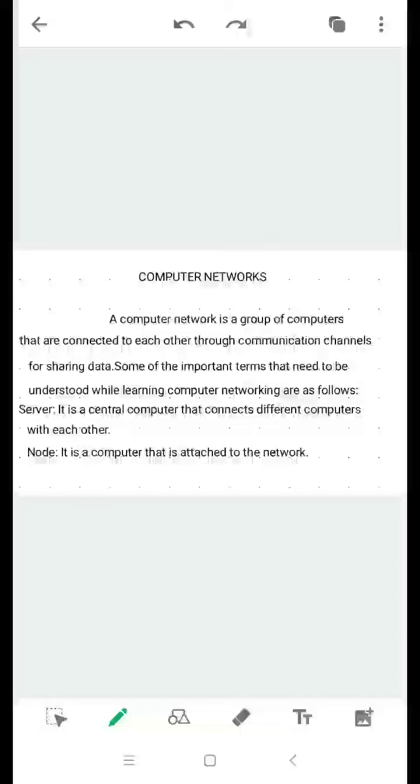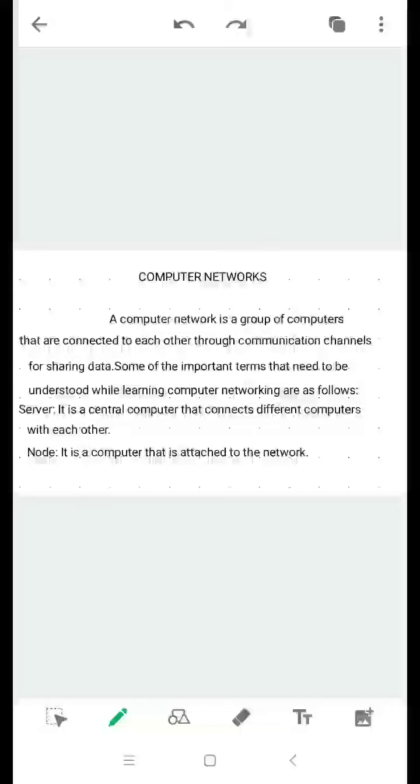Some of the important terms that need to be understood in computer networking are server and node. A server is a central computer or a device that connects different computers with each other. It can be used to store information that is to be shared by all the computers on the network.